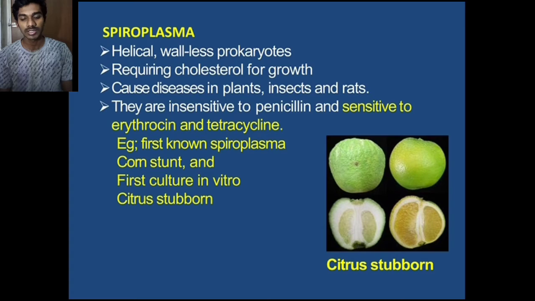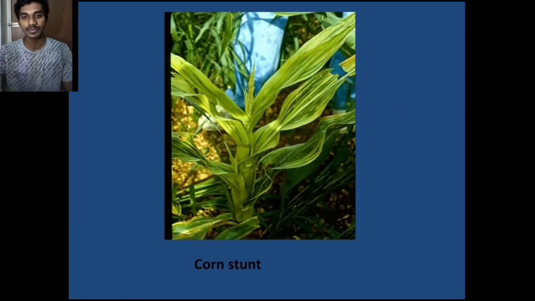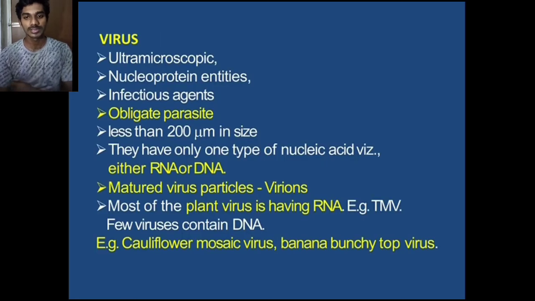Erythromycin and tetracycline are effective against spiroplasma. For example, the first known spiroplasma is Spiroplasma citri, the first cultured in vitro, causing citrus stubborn disease. In infected fruits, the size is irregular and the seed and fruit are very hard. In this photo we see Spiroplasma citri.